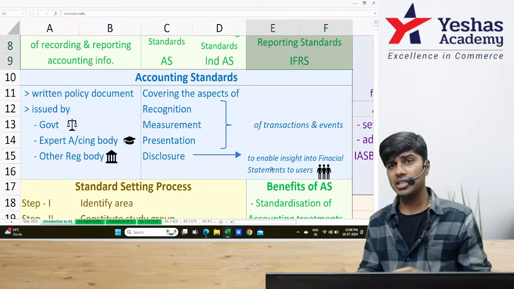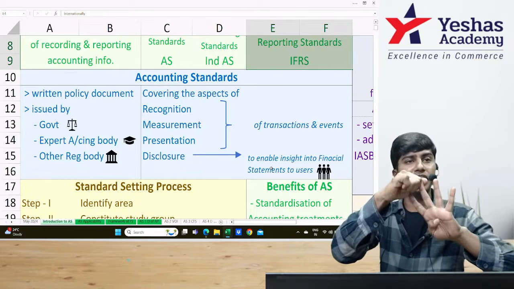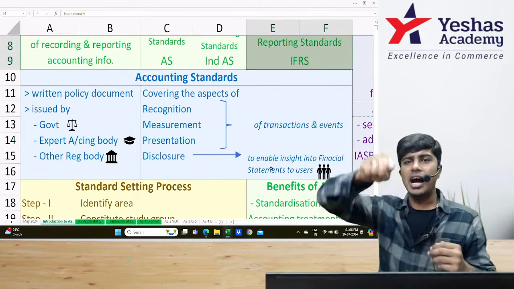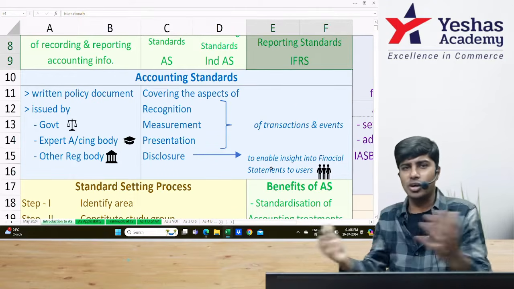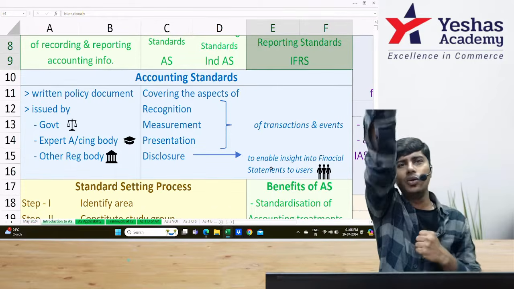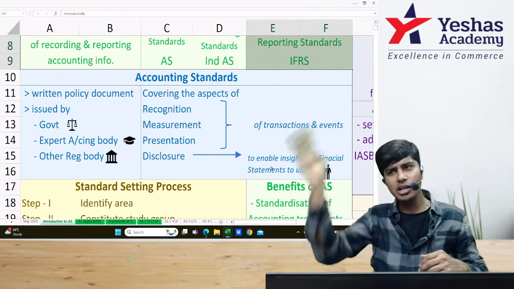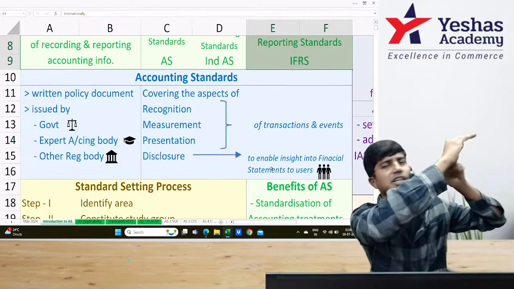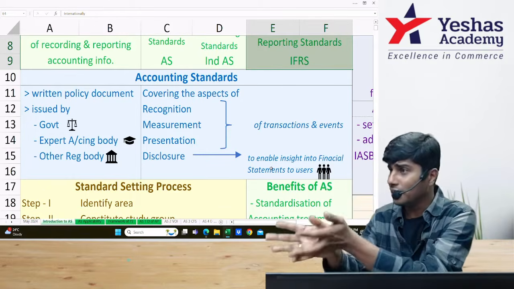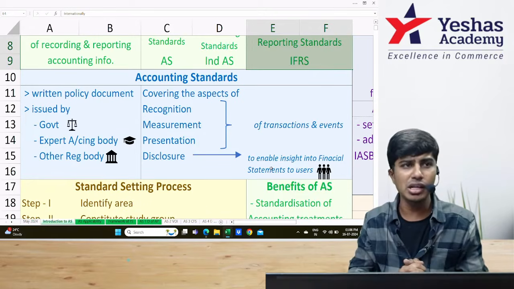Whenever they want to issue accounting standards, they cover four important aspects: RMPD, recognition, measurement, presentation, and disclosure. We remember this in a really fun way, which goes like Akshay Kumar doing Sing is King, followed by Shah Rukh Khan's ideal step. Then you do Disco Diwani and then match up the entire scene. It goes like accounting standards are issued by government, expert accounting body, or other regulatory body, covering the aspects of recognition, measurement, presentation, and disclosure. And whenever they issue these, they are applicable for recording all the transactions and events as a normal preparation of accounting and also preparation of financial statements.